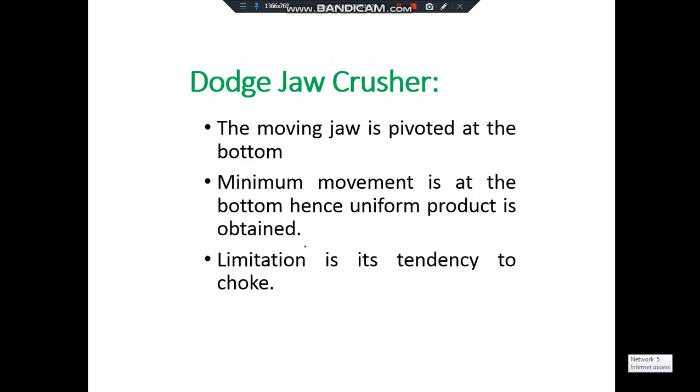Another kind of jaw crusher is the dodge jaw crusher. Here the moving jaw is pivoted at the bottom. That is the difference between the blake jaw crusher and the dodge jaw crusher. So the moving jaw is pivoted at the bottom, which means the bottom part is fixed. Compared to the blake jaw crusher, you are getting a more uniform product from the dodge jaw crusher. But with that there is one limitation also. It has the tendency to choke.